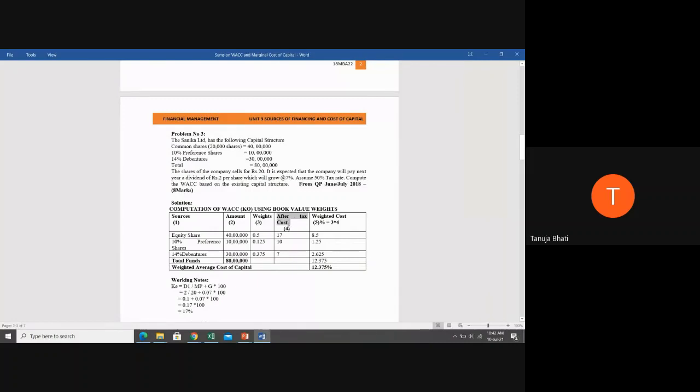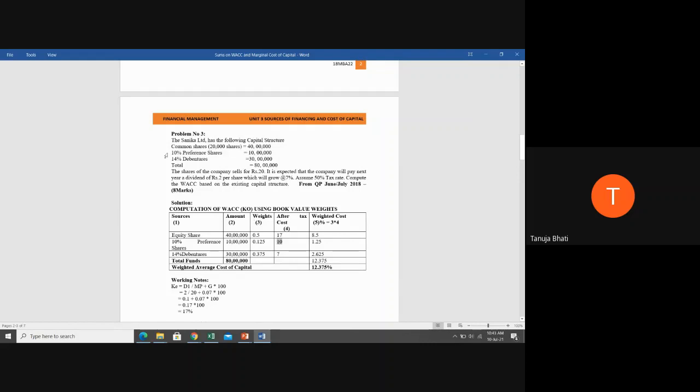Now, can anyone tell me what is the after tax cost? See, I have to take after tax cost. Can anyone tell me what is going to be the after tax cost for preference? First, I start with preference. What is going to be the KP for preference? 10%. So here I have written 10%.